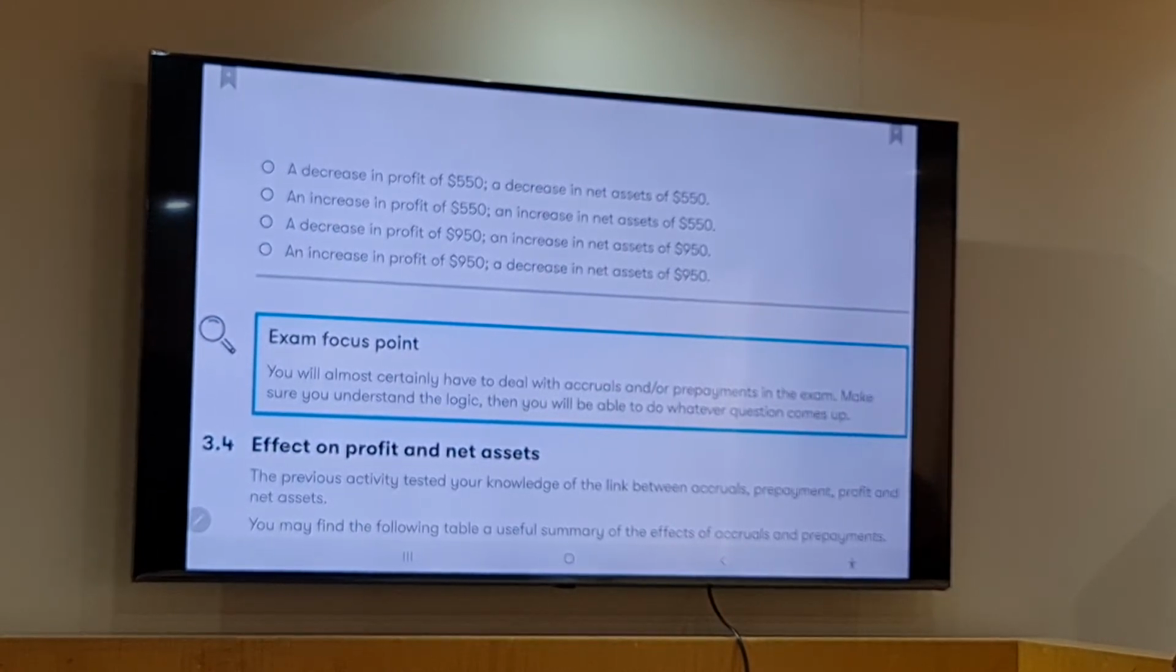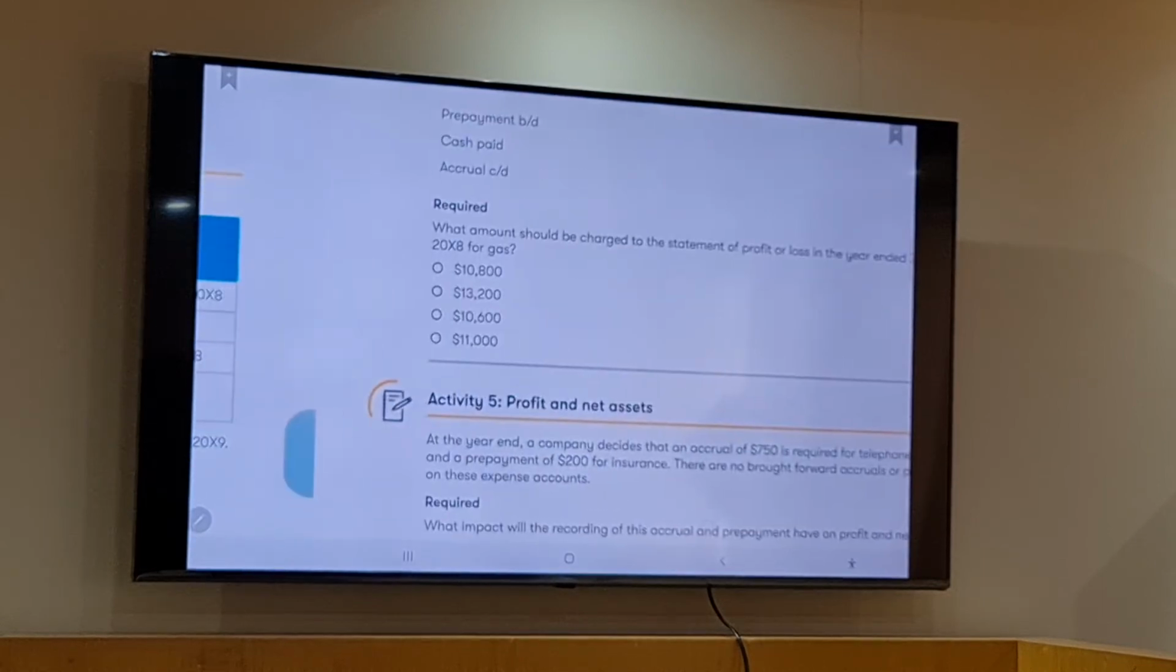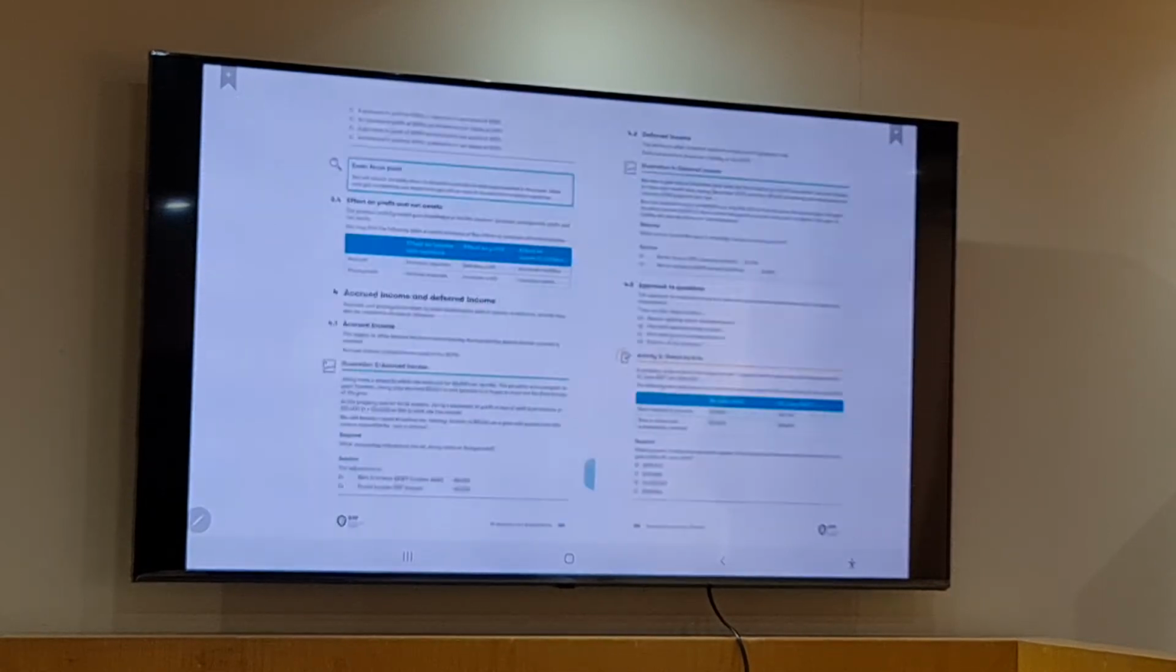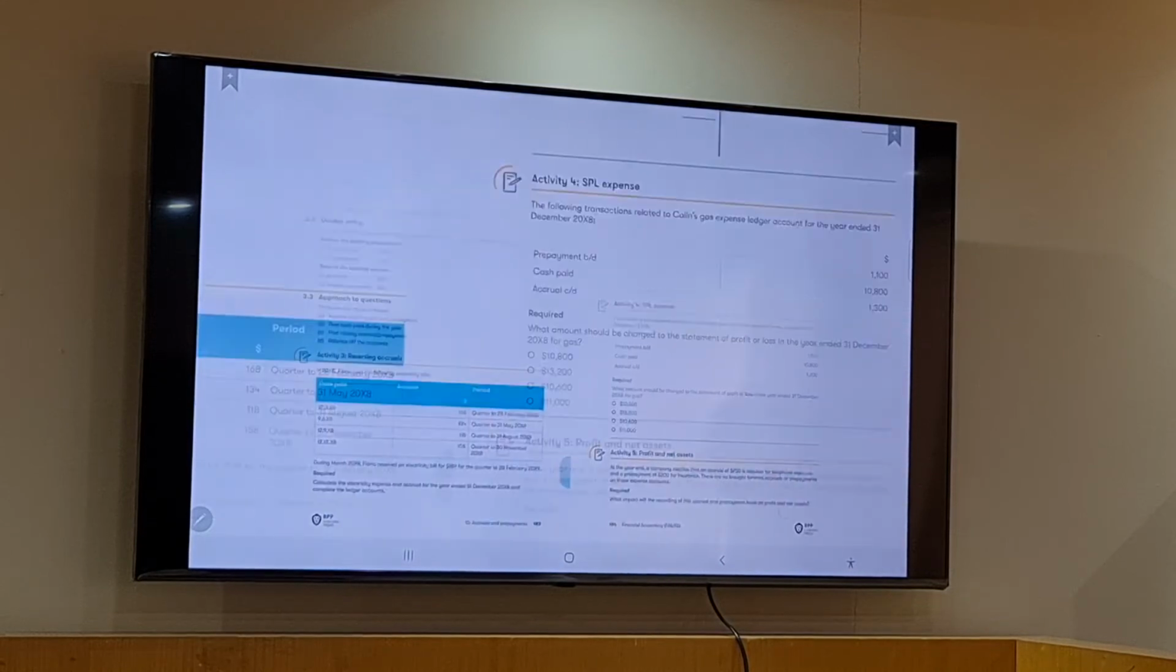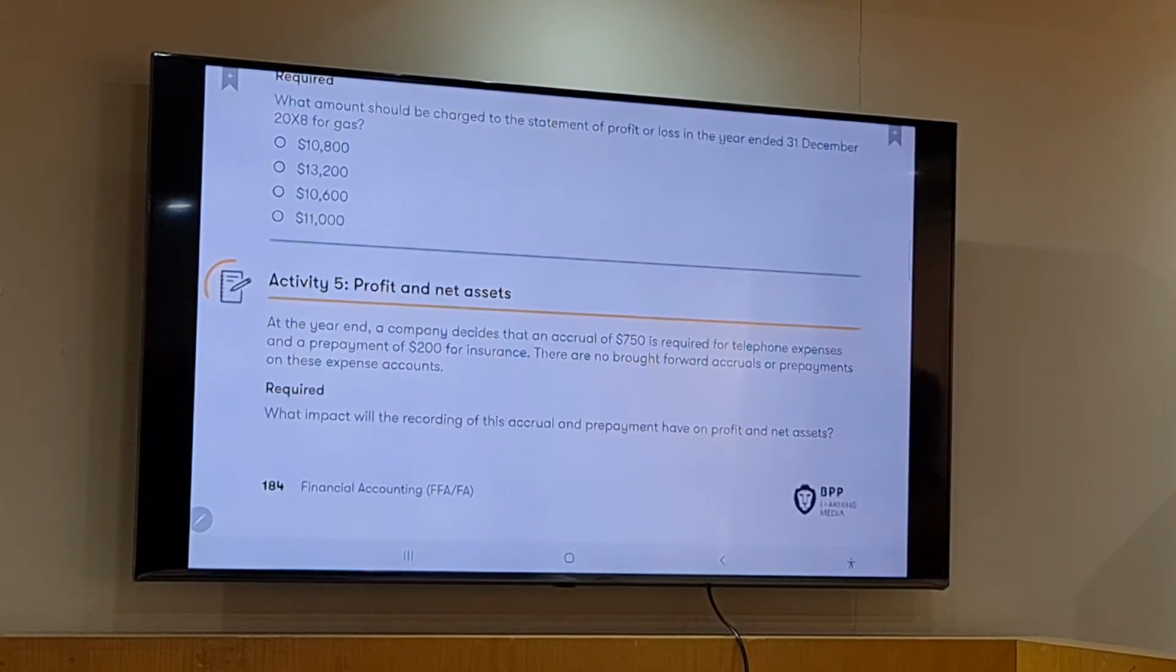Third answer? The same. First word, okay. Second word, there is only one part, no? Keep the question again. This is the question. At the end, the company decides that an accrual of 100 rupees is required for telephone expense and a prepayment for insurance.